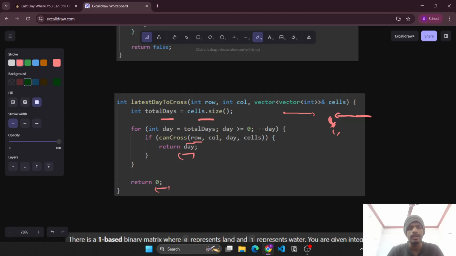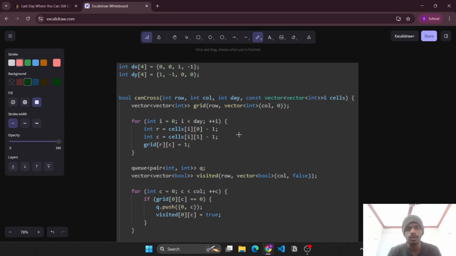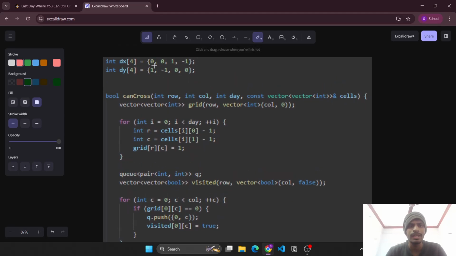We'll first create the entire matrix of row into col on this particular day, and then we'll apply BFS and see whether we are able to reach the bottom row or not. We have the direction matrix for 4 directions. I hope you are aware of this. So 0 1 means if we are at x, x doesn't change but y increases, so this means right movement. 0 -1 means left movement. 1 0 means bottom movement, and -1 0 means upward movement. So this is what this array is denoting.